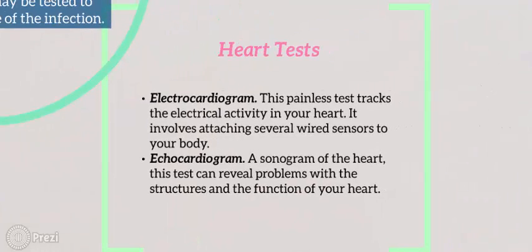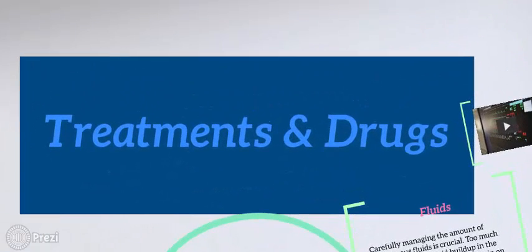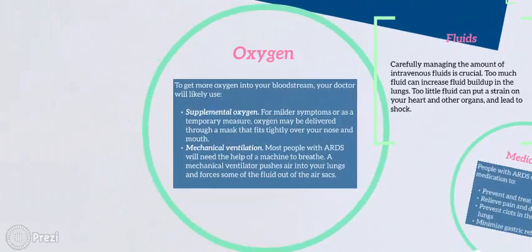Heart tests. Electrocardiogram. This is painless and it tracks the electrical activity in your heart. It involves attaching several wire sensors to your body. Also, the echocardiogram, which is a sonogram of the heart. These tests can reveal problems with the structures and the function of your heart. Treatment and drugs. Oxygen. To get more oxygen into your bloodstream, your doctor will likely use supplemental oxygen or mechanical ventilation.